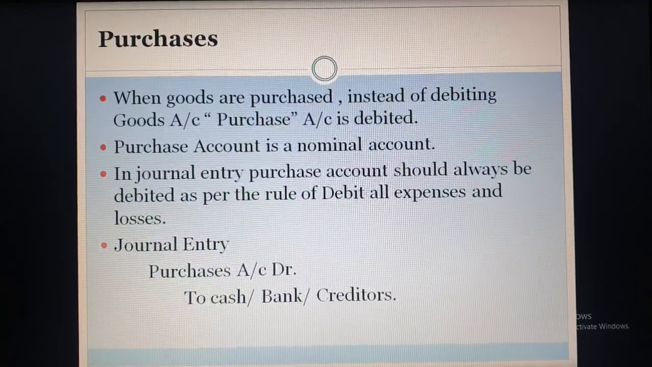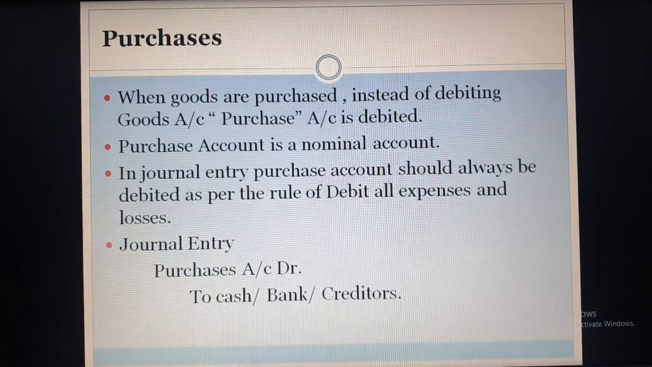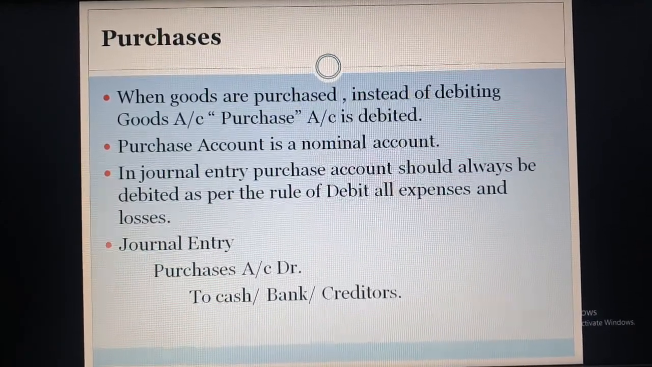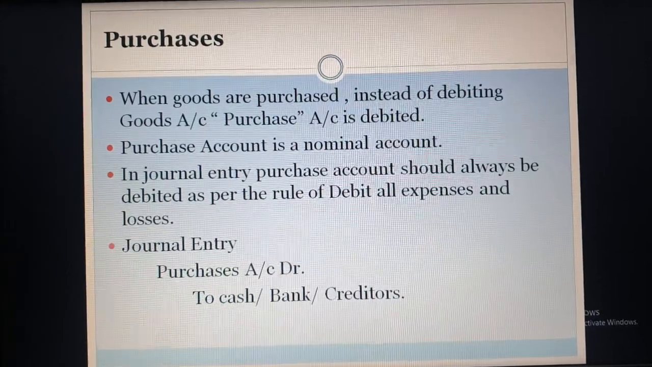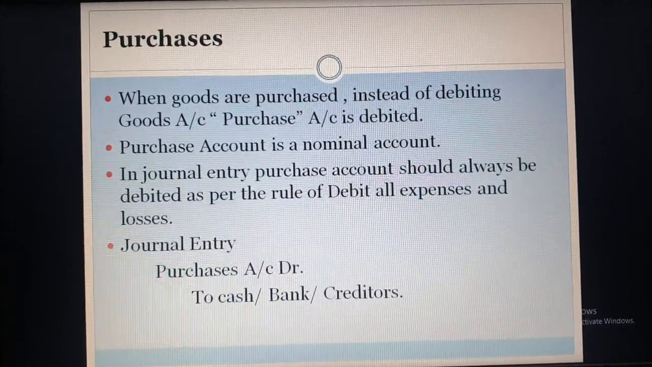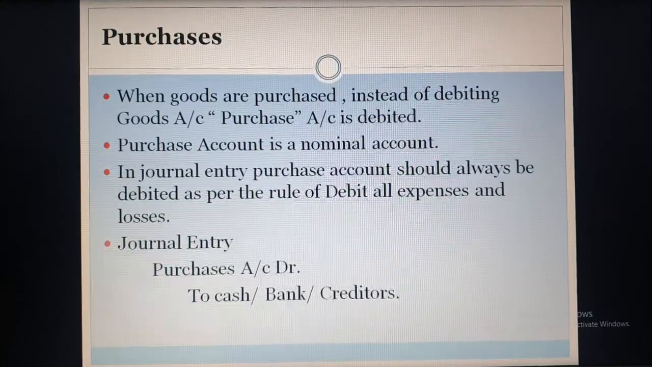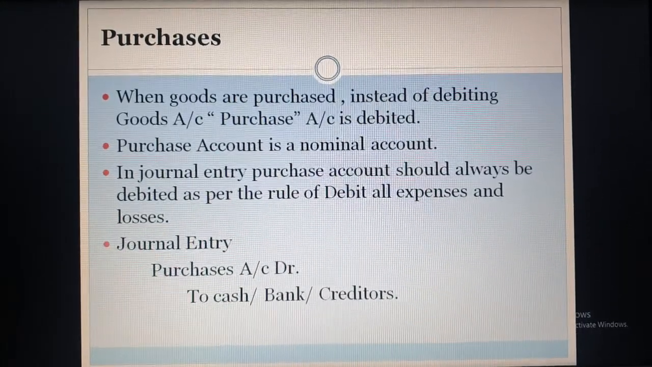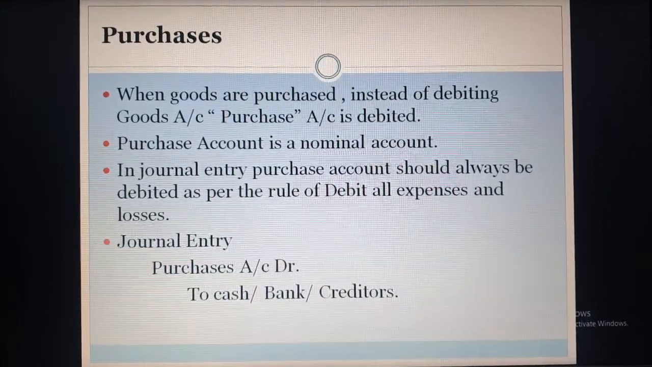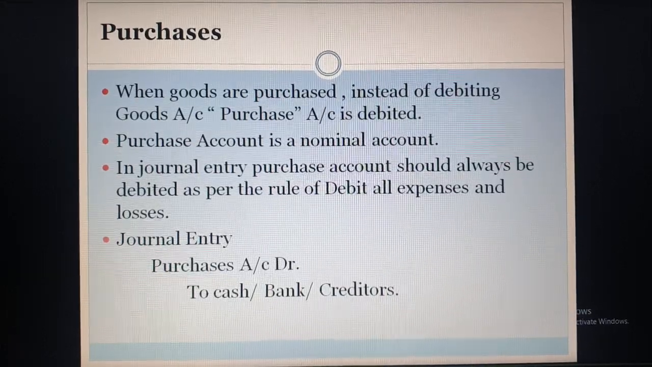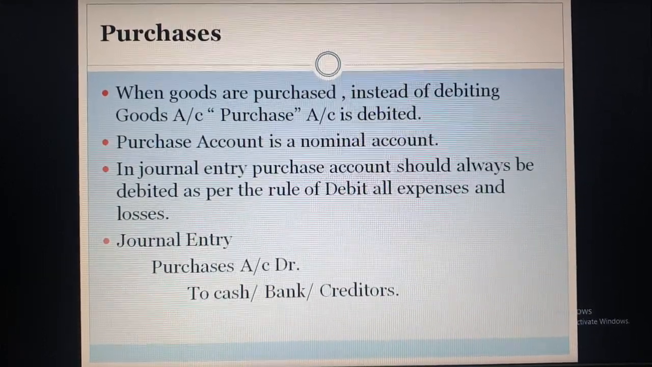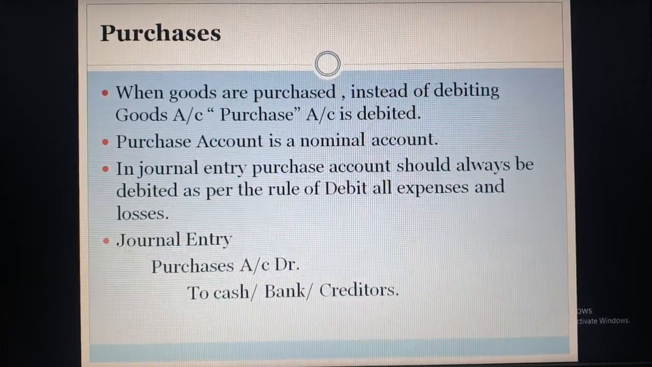So purchase is always debited. Credit depends upon the mode of payment. If cash, then cash will be credited. If by check, then bank will be credited. And if no payment has been made, then creditor is to be used instead of cash and bank. So this is the basic term related to purchases. Thank you so much.